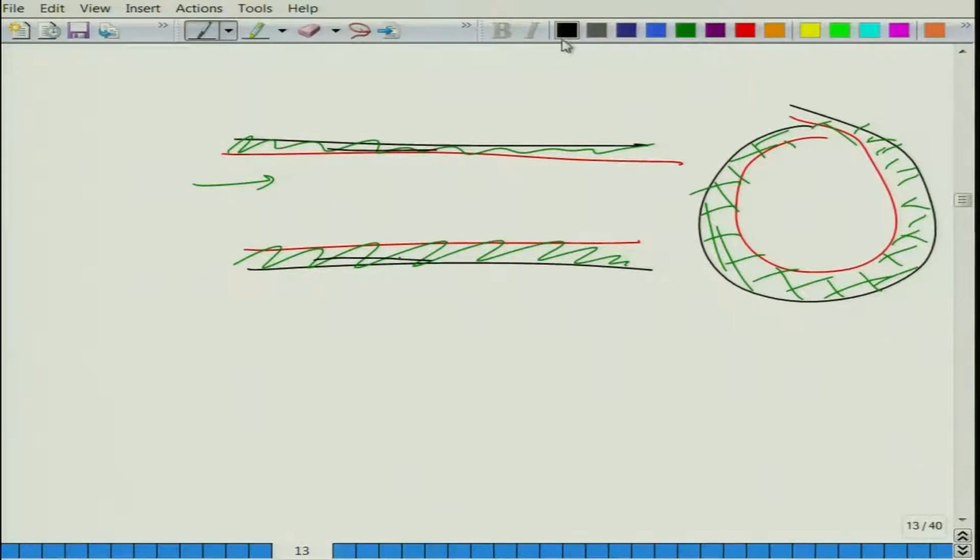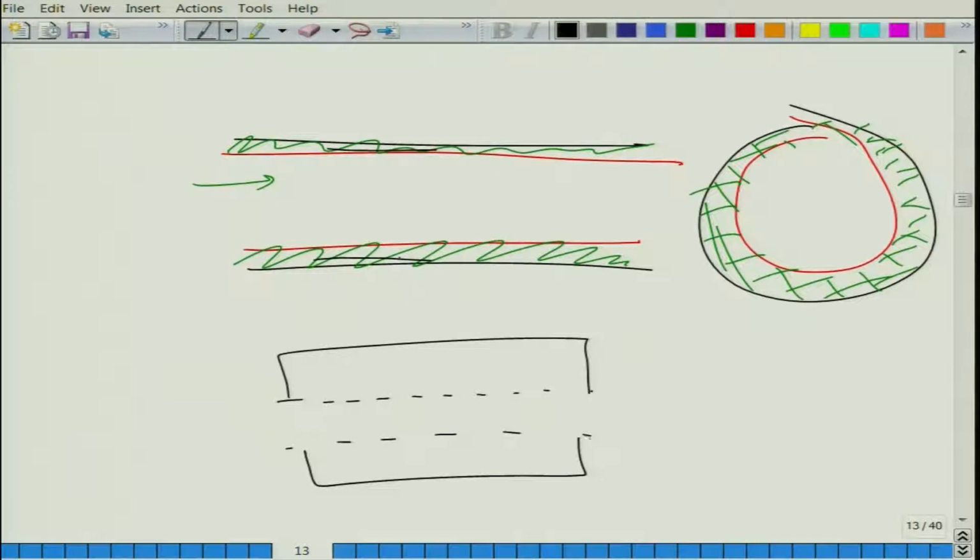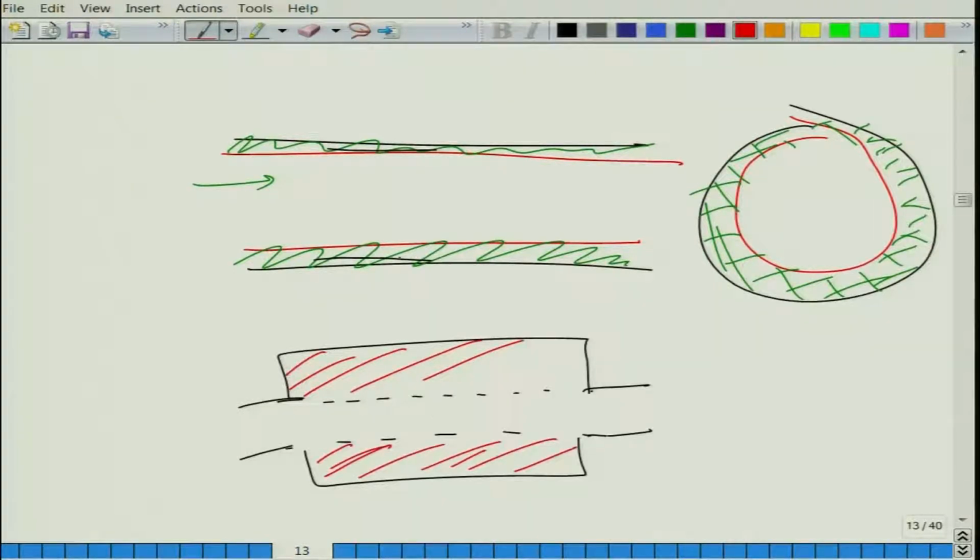So, this is a simple lined duct, but you can typically have a lined muffler configuration like this. You have a perforated duct, and the outside of it is filled with rock wool, glass wool, mineral wool, or some kind of acoustic absorbent material.